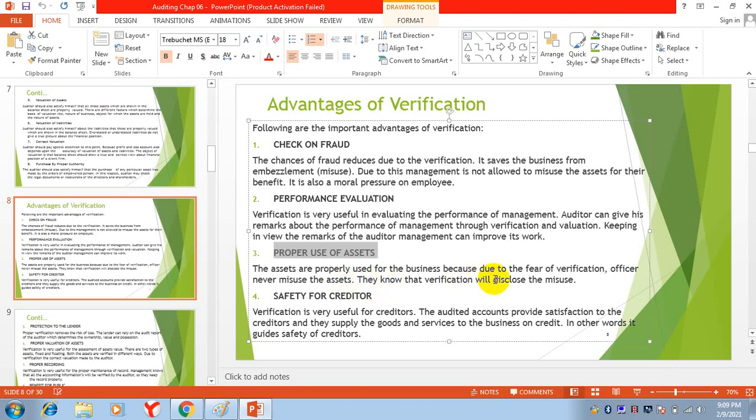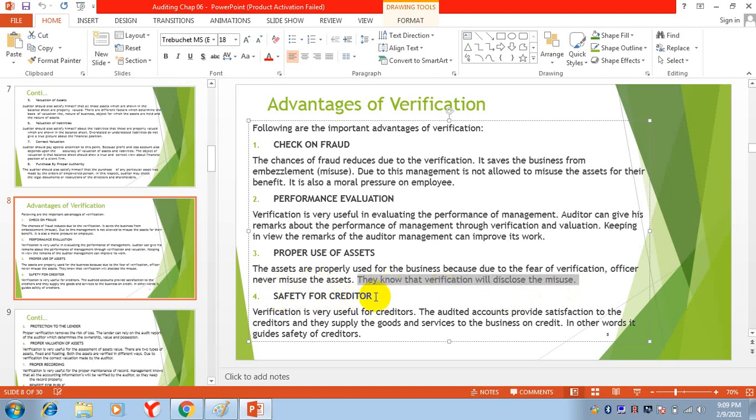They know that verification will disclose the misuse. So there will be pressure on them that if they misuse the assets, the auditor will come, verify, and disclose the misuse. So he will not misuse.